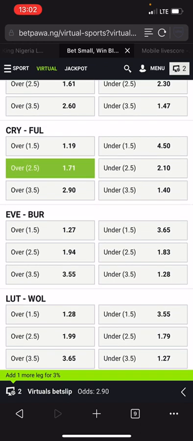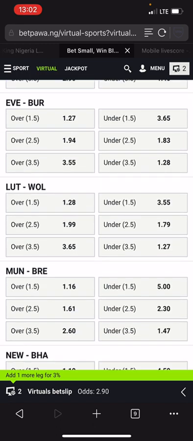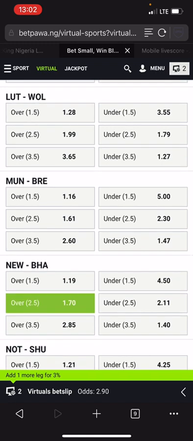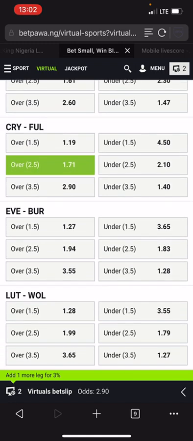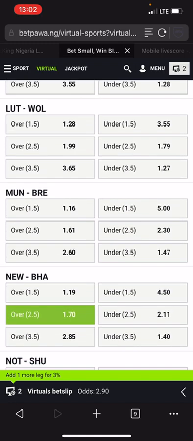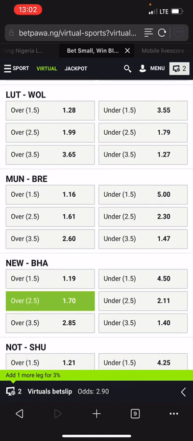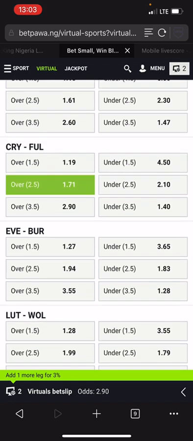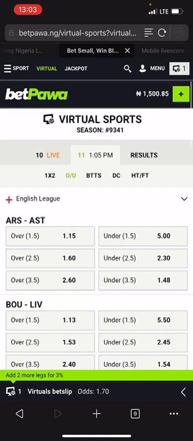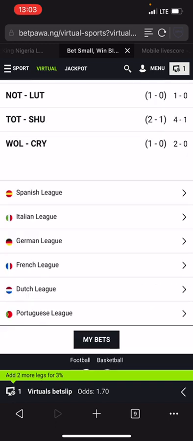So the middle odd among the remaining odds is our median method, and we don't have up to 3 selections here. We have only 2 selections, and what we have to do is to go for the smallest one, because we have only two. If we had three selections, we would select the middle, but we have only two selections, which means we are going to select the lowest one. So Newcastle versus Brighton will be our selection. Now let's check the previous results of Newcastle and Brighton.